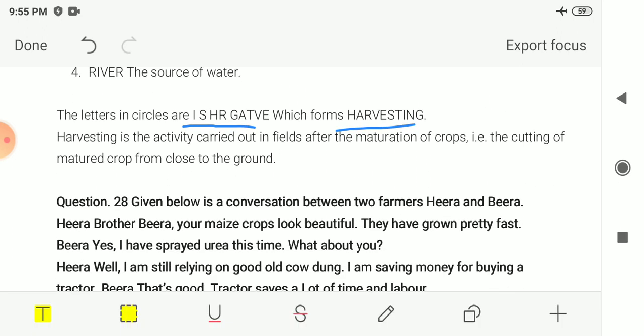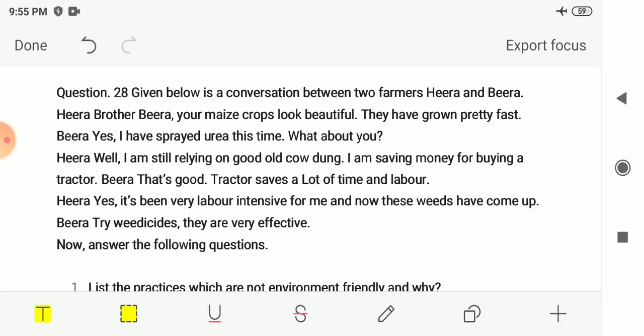Now the next question is number 28. Given below is a conversation between two farmers, Hira and Bira. Hira says, brother Bira, your maize crop looks beautiful. They have grown pretty fast.